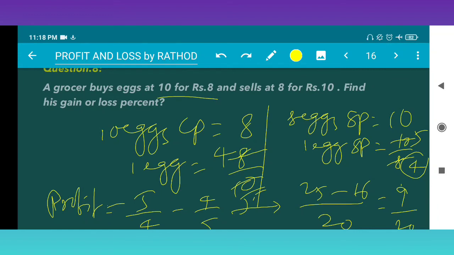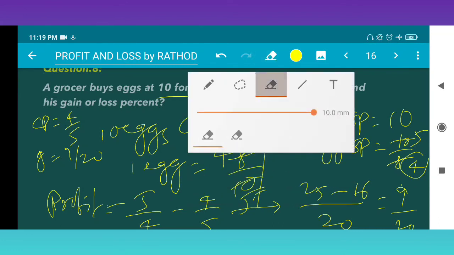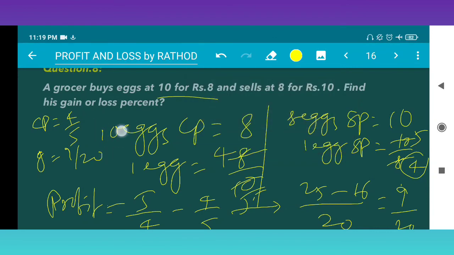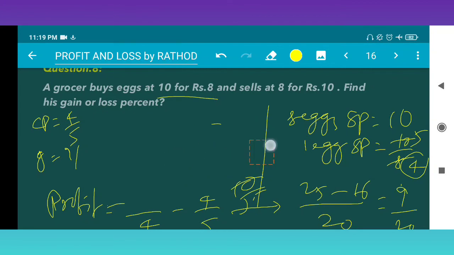So see here, write down CP is equal to 4 by 5, and the gain is equal to 9 by 20. Right? For calculating, these values are compulsorily necessary. Now erasing this part so we can solve the remaining part of the question.